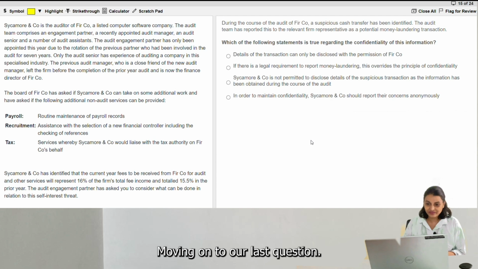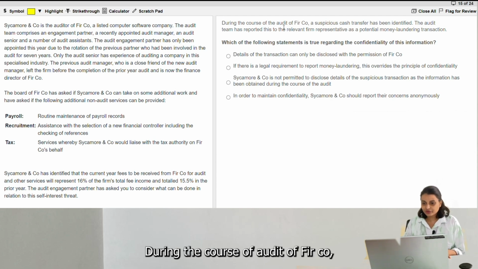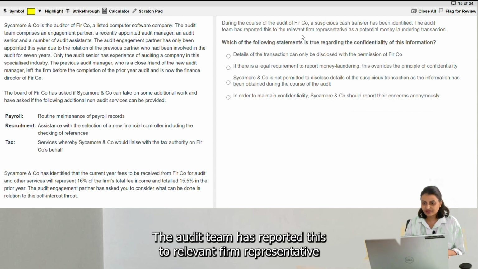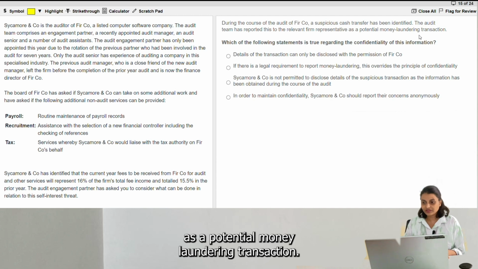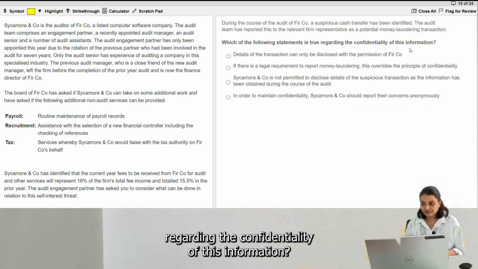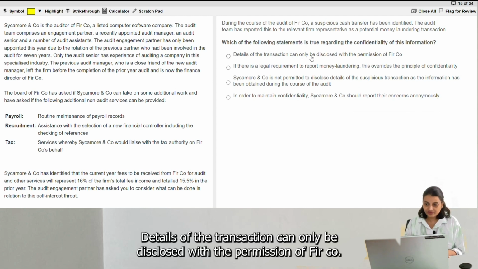Moving on to our last question. During the course of audit of FIRCO, a suspicious cash transfer has been identified. The audit team has reported this to the relevant firm representative as a potential money laundering transaction. Which of the following statements is true regarding the confidentiality of this information? Details of the transaction can only be disclosed with the permission of FIRCO.